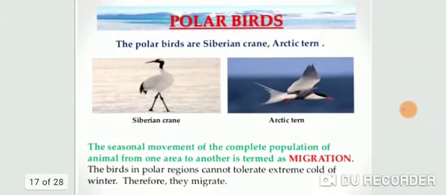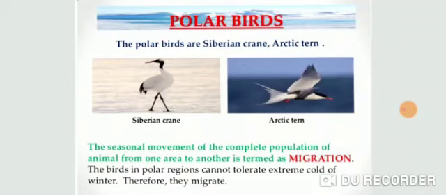Next one, the polar birds. Polar birds found in the polar region are the Siberian crane and Arctic terns. As you can see the pictures of both birds here. First one is the Siberian crane and second one is the Arctic tern.